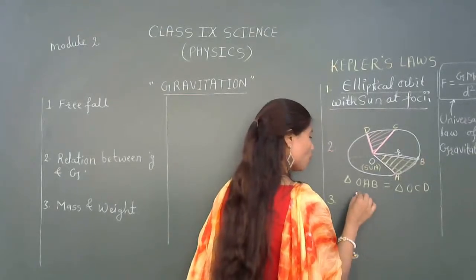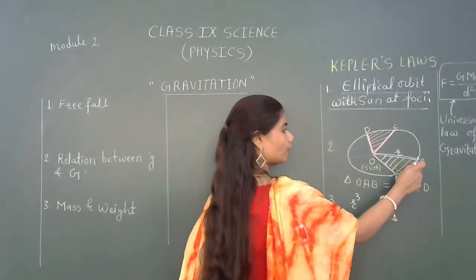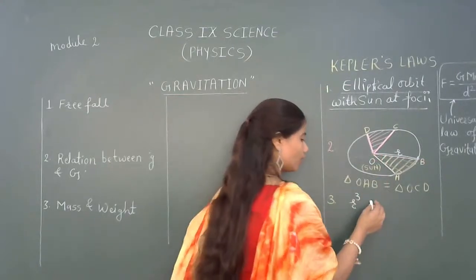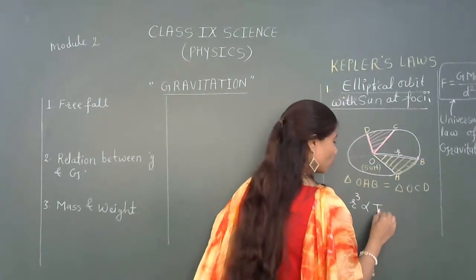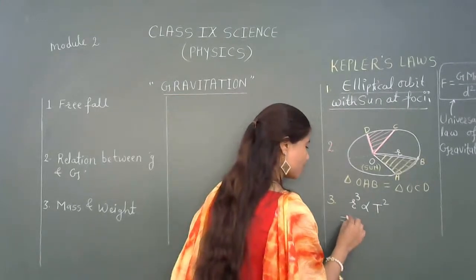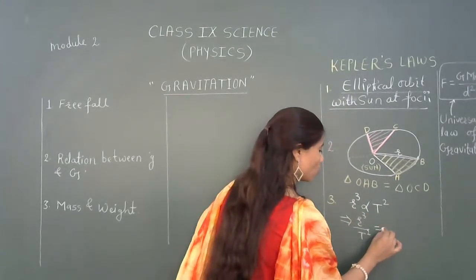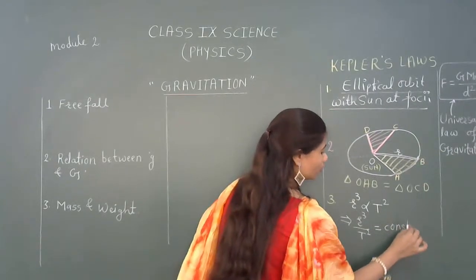So the cube of the mean distance of the planet from the sun is directly proportional to the square of the time period T, which implies r cubed upon T squared is always constant.